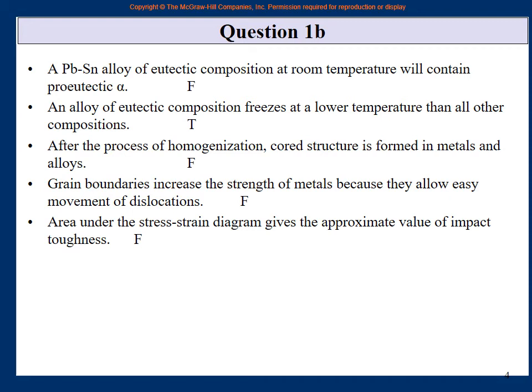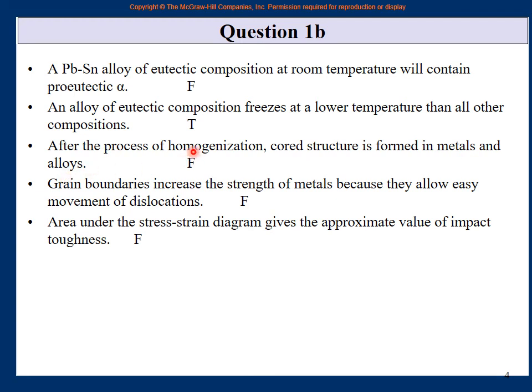And you see that the eutectic temperature line is below every liquidus line on both sides. On the left side of it, there is a liquidus line above it. On the right side of it, there is a liquidus line above it. So yes, the eutectic alloy is at the lowest temperature at which solidification will start. So this statement is true, and if you look at the phase diagram of a eutectic alloy, this will be more clear.